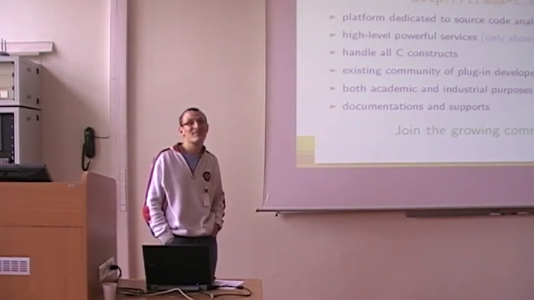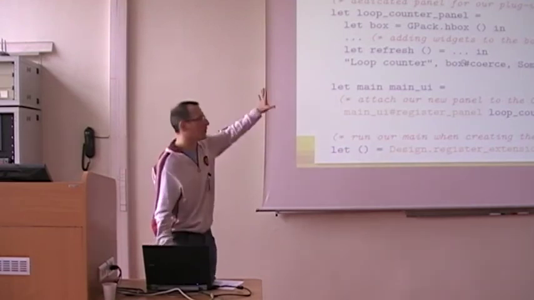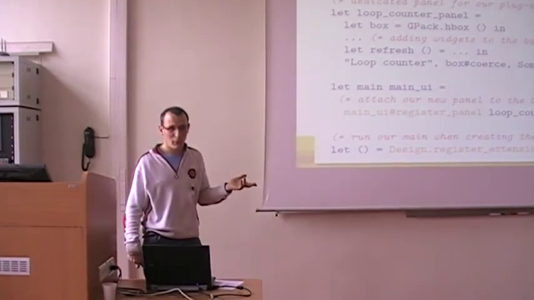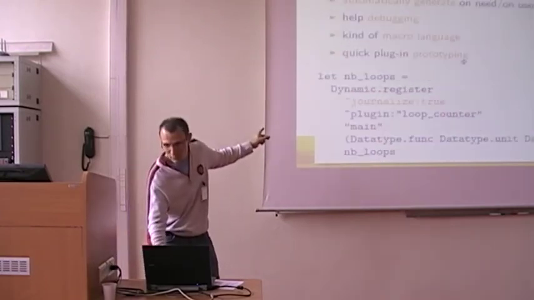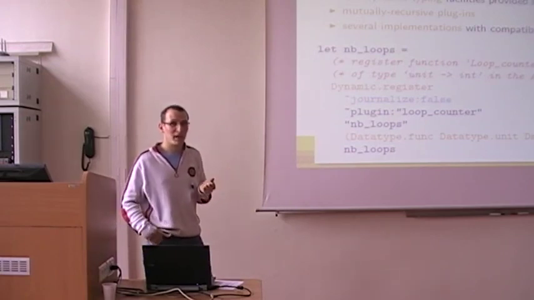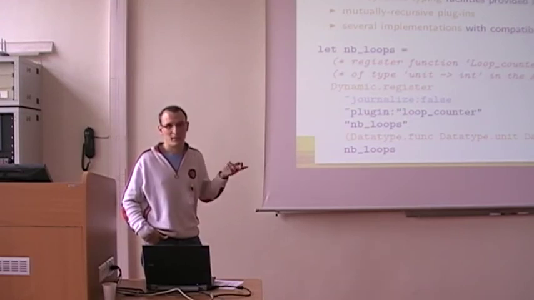You can access the abstract syntax tree, but do you also have a control flow graph? Yes, there is. I presented only a few things here, but you have access to the control flow graph. You have a visitor, I showed it, but you also have a functor which provides data flow analysis, forward and backward. So that's easy to implement an abstract interpreter, for instance.